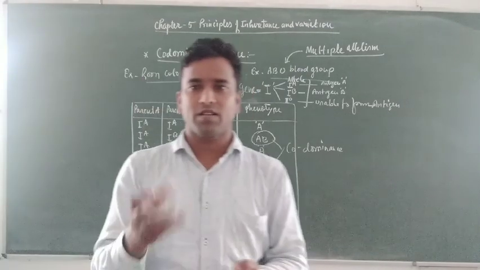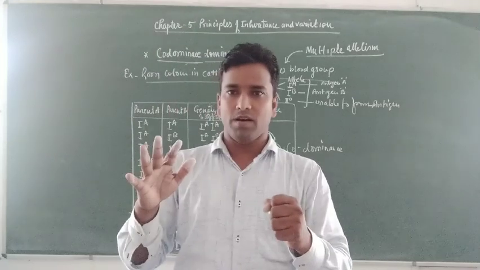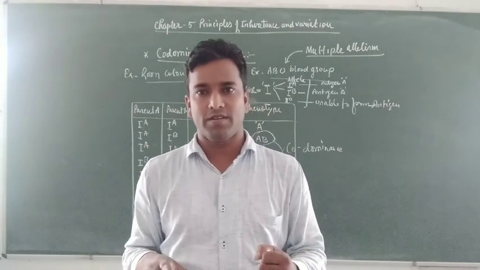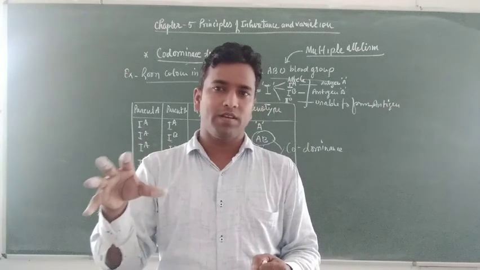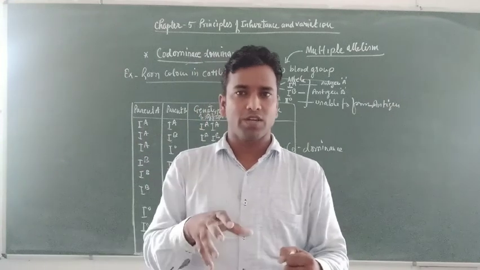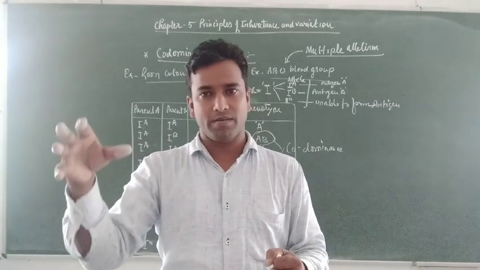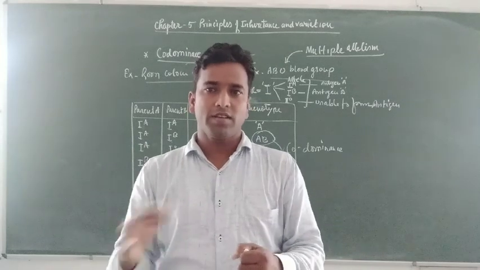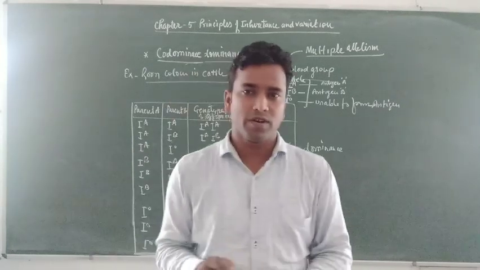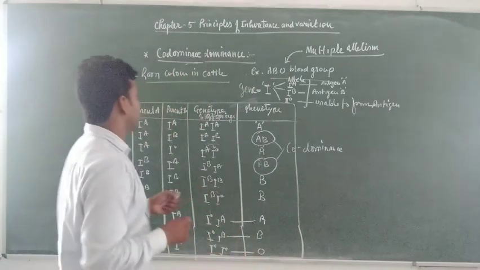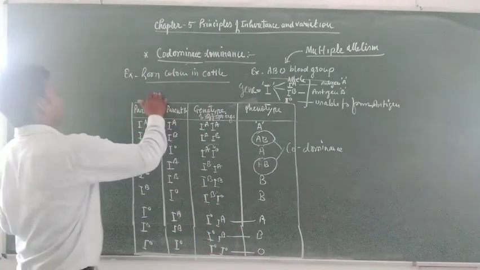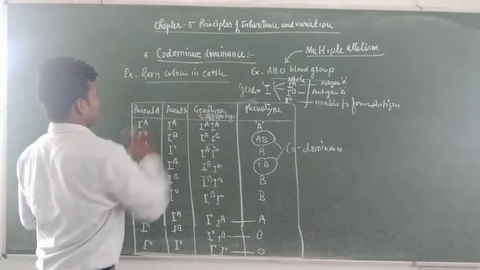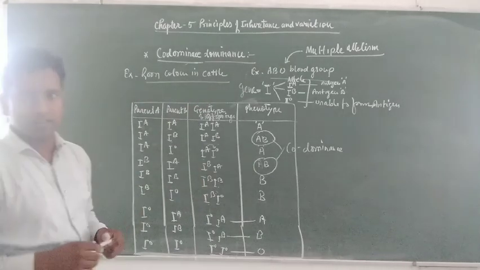You know that some cows have patches of different colors on their skin. The patches are different at one location and also different at other locations. This is considered under coat color. The coat color patches of cattle are also a best example of codominance. This is not a portion of this class, so I'm not going to explain it.